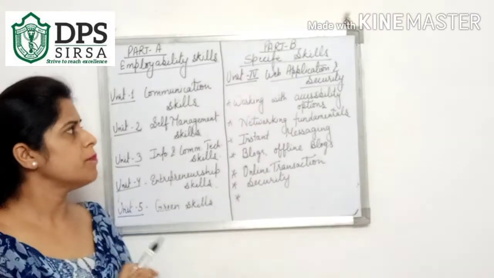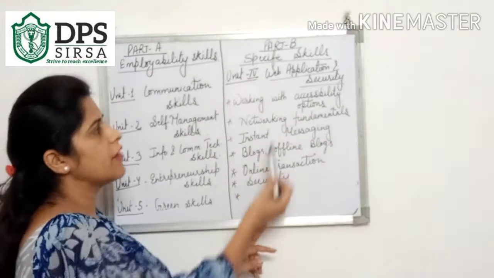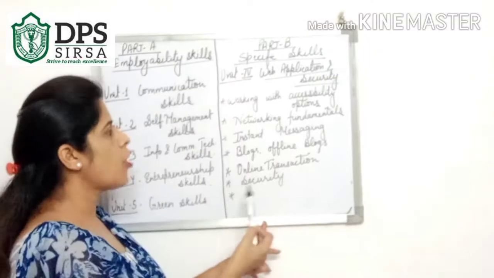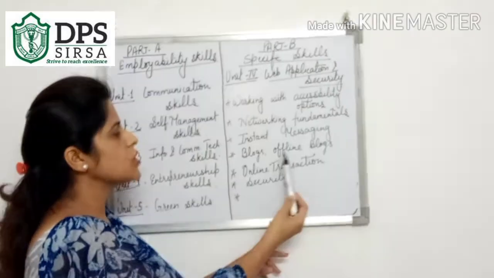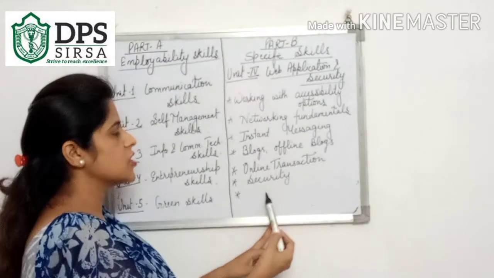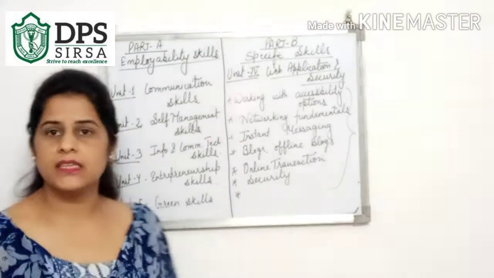Now, Part B. We have done web application and security, and the topics we have done under it: working with accessibility options, networking fundamentals, instant messaging, blogs, offline blogs, online transactions, and security. Up to here we have done web application and security.